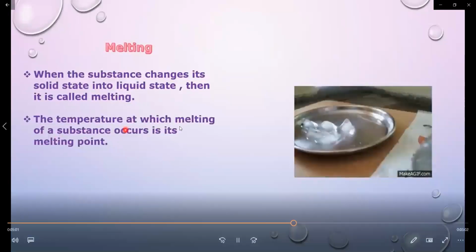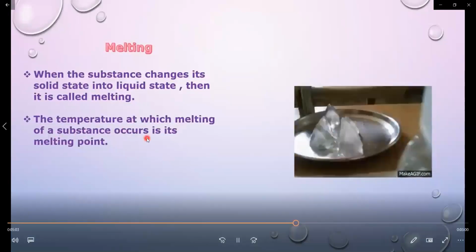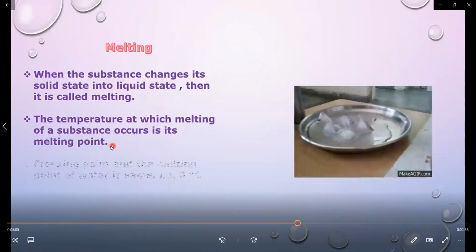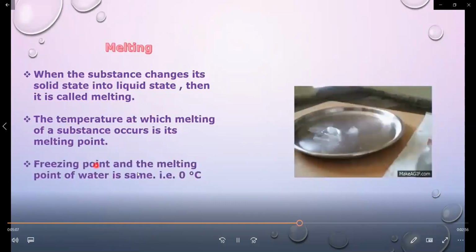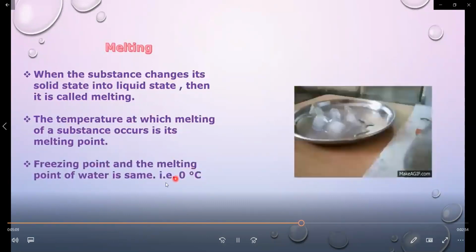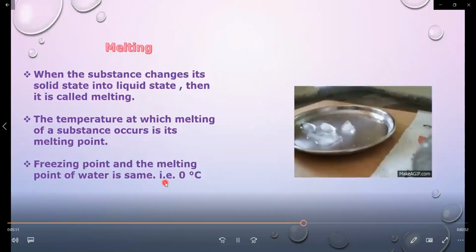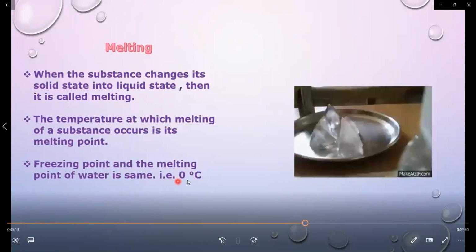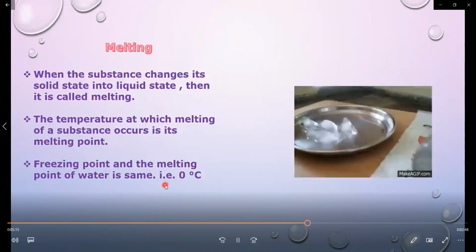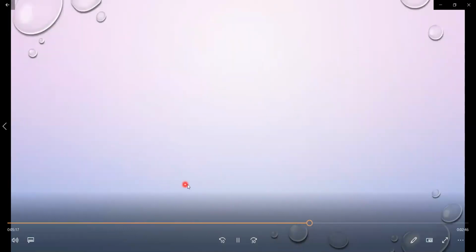The temperature at which melting of a substance occurs is its melting point. The freezing point and the melting point of water are the same, that is 0 degrees Celsius.